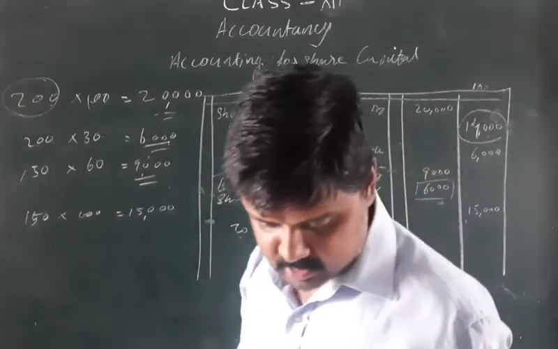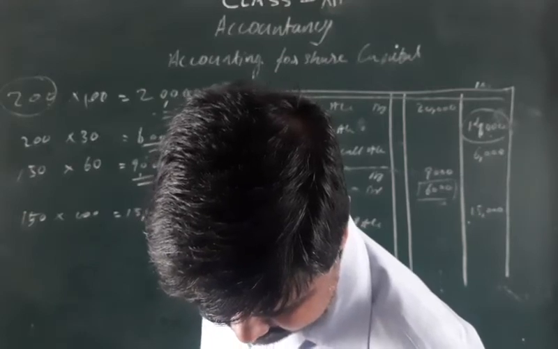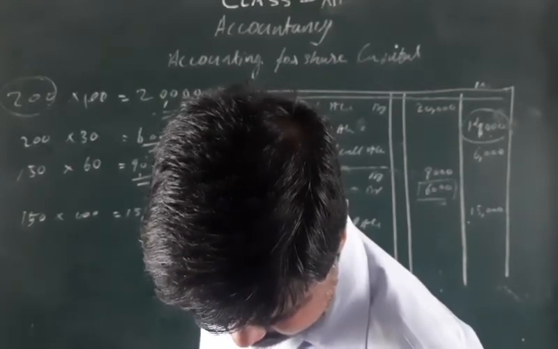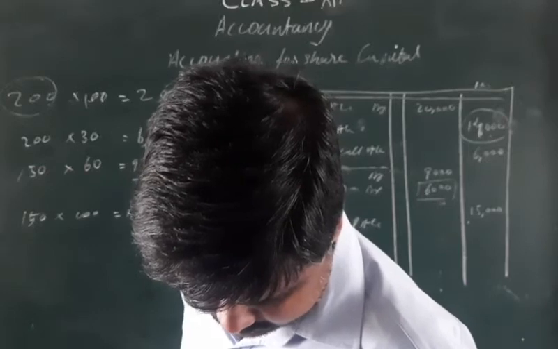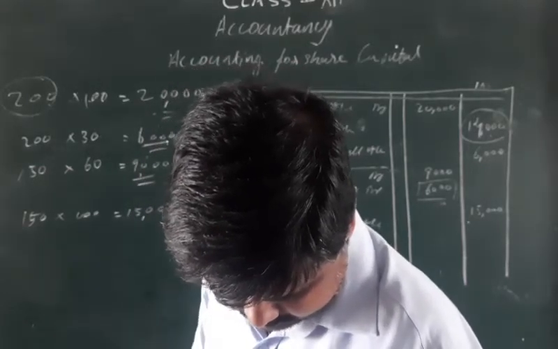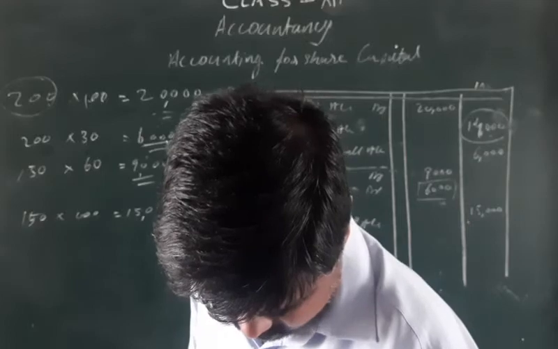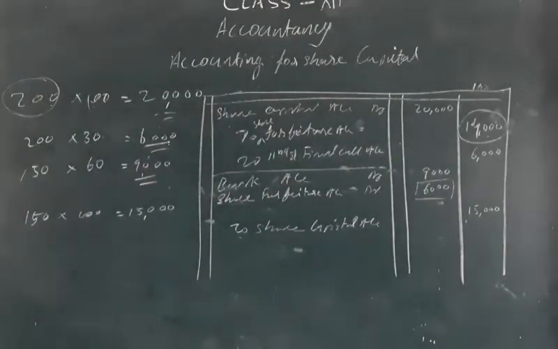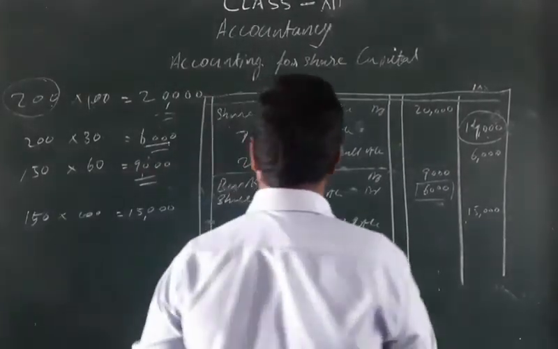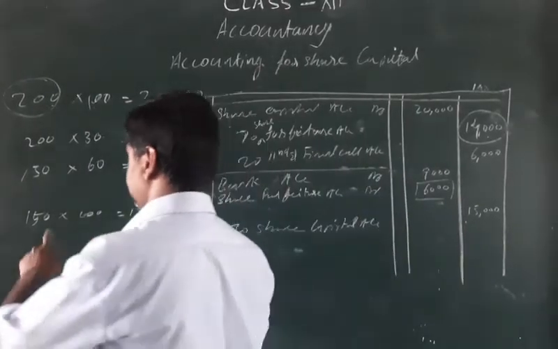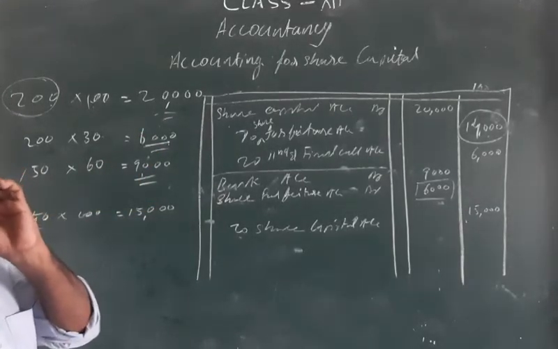And you can see how much amount remains. So while reissuing these 150 shares, how much amount is forfeited there?